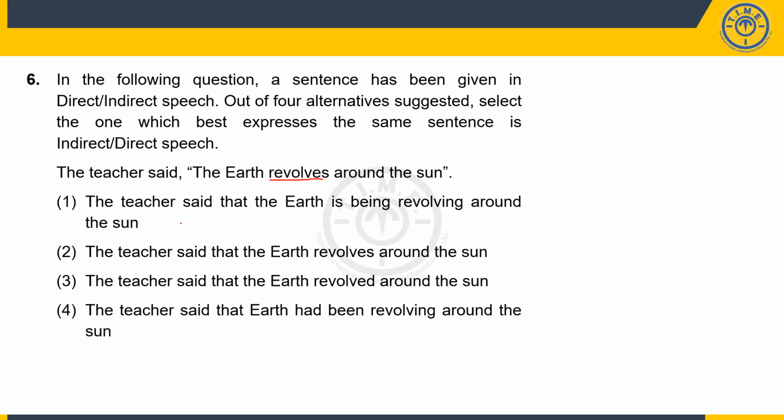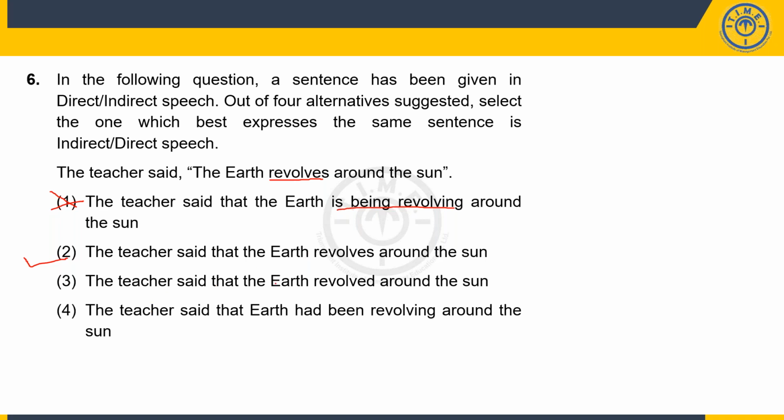Okay, so the teacher said that the earth is being revolving around the sun. But the problem here is being revolving. Then I'm making it into present continuous. Whereas it's a general truth, I have to go for simple present. So one gets eliminated. The teacher said that the earth revolves around the sun. Now this seems okay because I'm retaining the simple present tense inside the reported speech part.